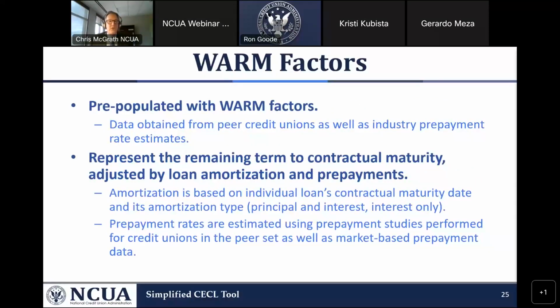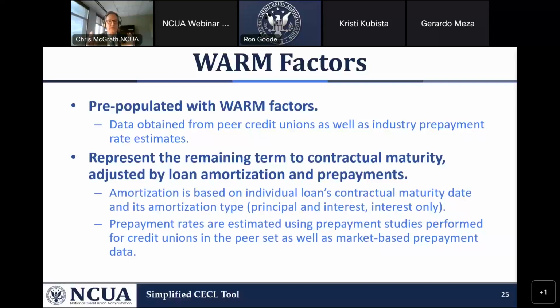As I talked about earlier, we found loan level data for credit unions under 100 million from an external contractor, and it has been anonymized. They have provided to us the weighted average remaining life factors, and that's included in the model.